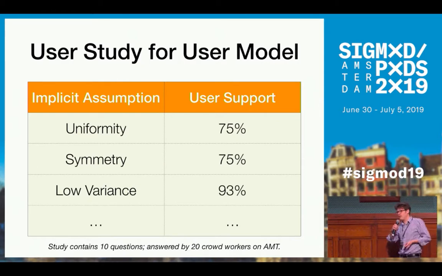That is an assumption that has been used already in prior work, but we wanted to verify it in practice and for voice output. Also, users tend to assume independence between different factors such as season and region, and in the absence of further information, they assume something which resembles a normal distribution with relatively low variance. So these are some of the things that we found out. You can find more details in the paper.